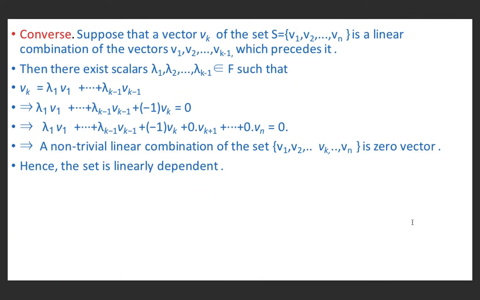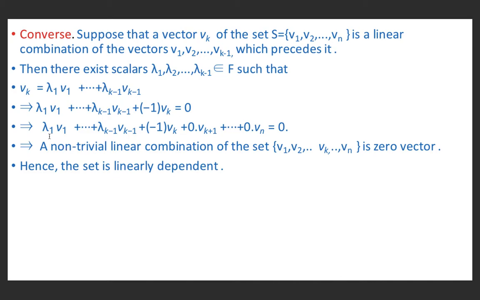Now, the converse. Suppose that a vector vk of the set S equal to v1, v2, ..., vn is a linear combination of the vectors v1, v2, ..., vk minus 1 which precede it. Hence, there exist scalars lambda 1, lambda 2, ..., lambda k minus 1 in a field F, and vk is equal to lambda 1 v1 plus ... plus lambda k minus 1 vk minus 1. If we shift vk to the other side, then we get lambda 1 v1 plus ... plus lambda k minus 1 vk minus 1 plus minus 1 into vk equal to 0.